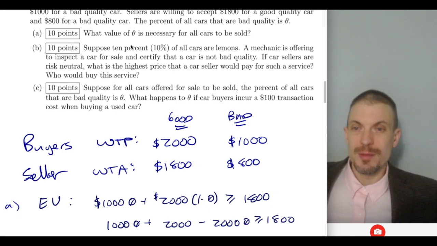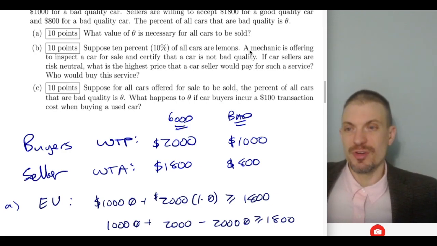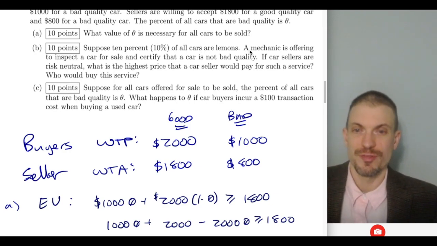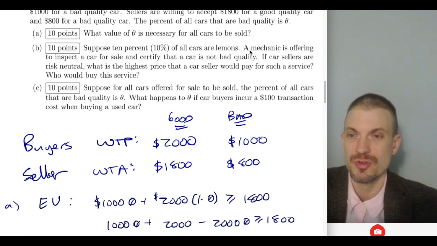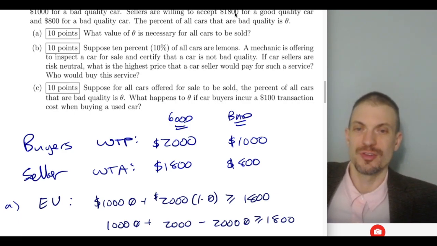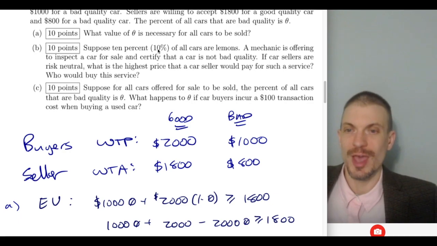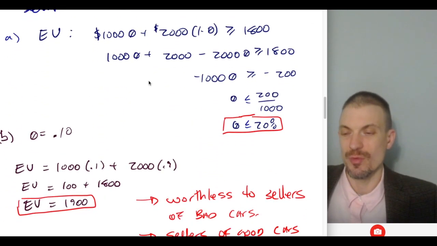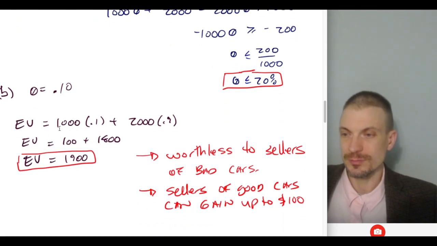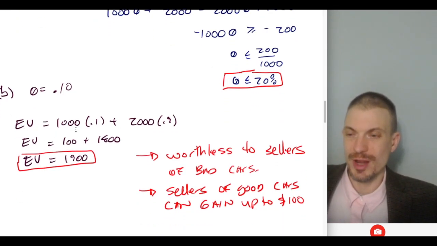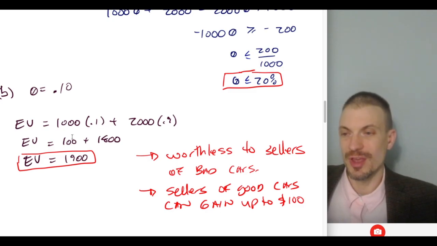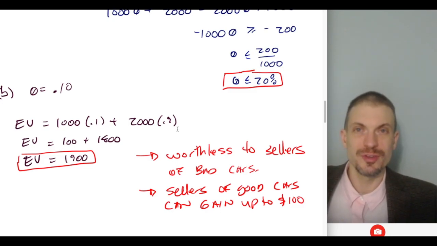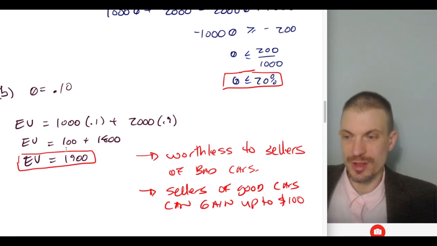All right, suppose 10% of the cars are lemons. The mechanic is offering to inspect the car for sale, certify it's not bad quality. If the car buyers are risk neutral, what's the highest price that the car seller would pay? Who would buy this? Okay, so with theta being equal to 10%, what's the valuation of a randomly selected car? So my expected value of a randomly selected car, if 10% are bad, is going to be 1,000 times 10%, which is 100, plus 2,000 times 90%, which is 1,800, for an expected value of 1,800.